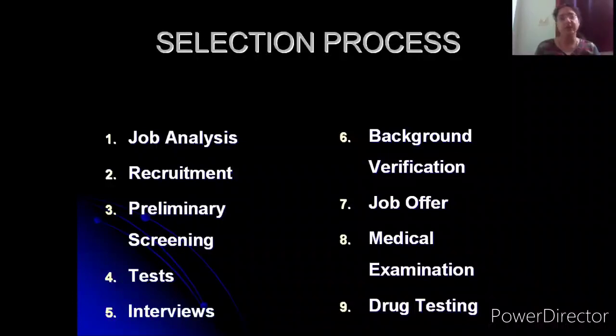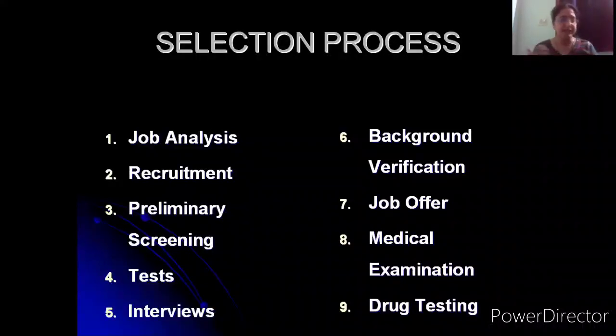See, the idea of recruitment over here is what? We are trying to gather as large a candidate pool as possible to fill certain job vacancies. Once these candidate pools are obtained, these applicants are put through a series of steps related to selection. As and when the applicants cross each step, the total number of applicants starts reducing.